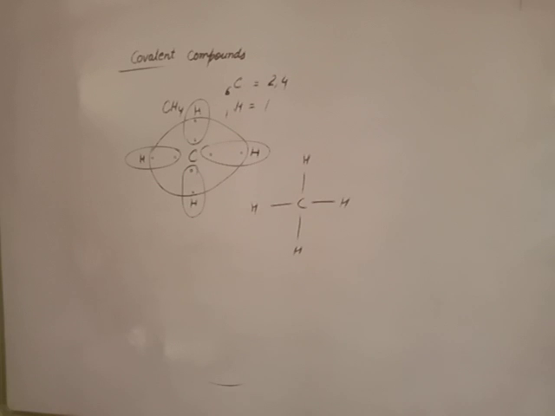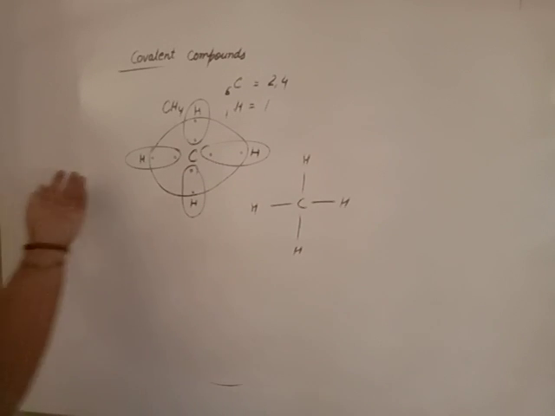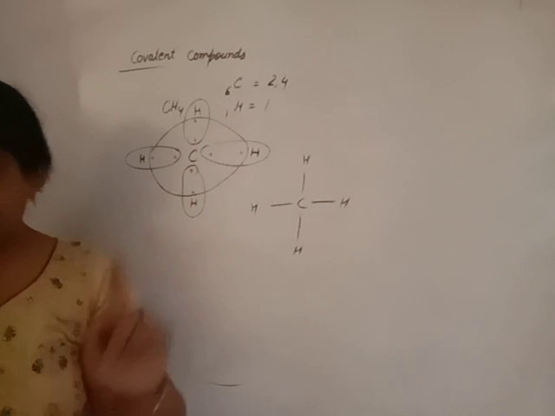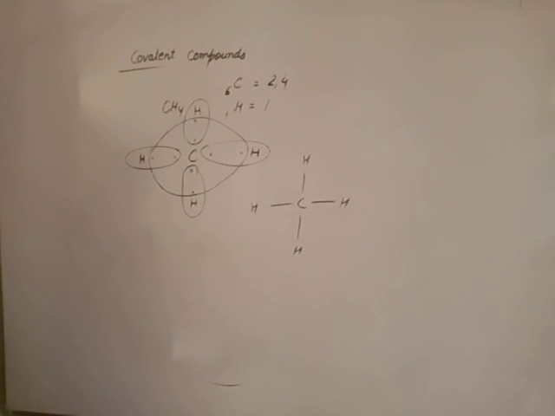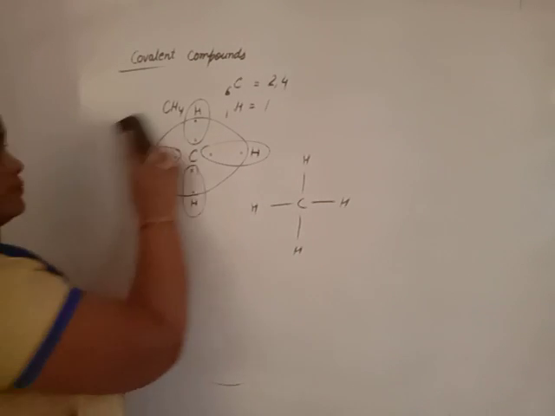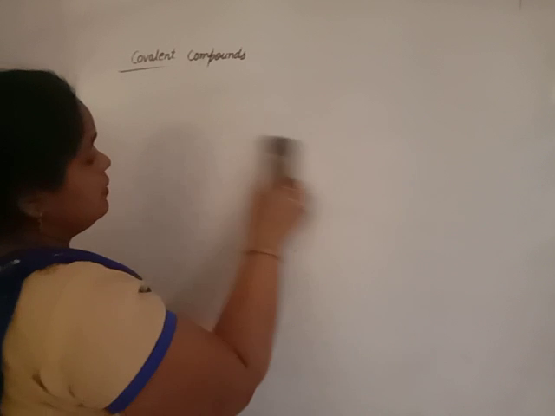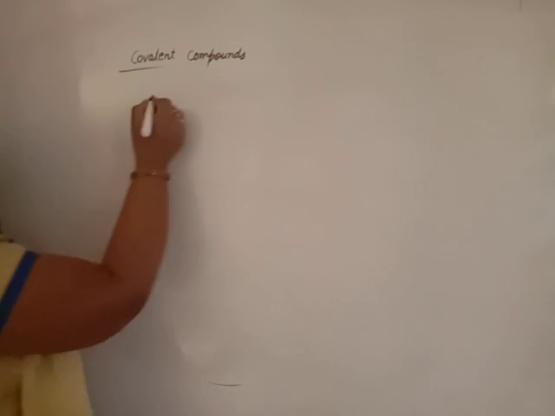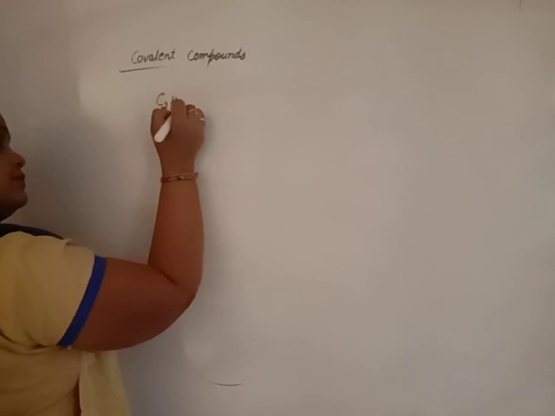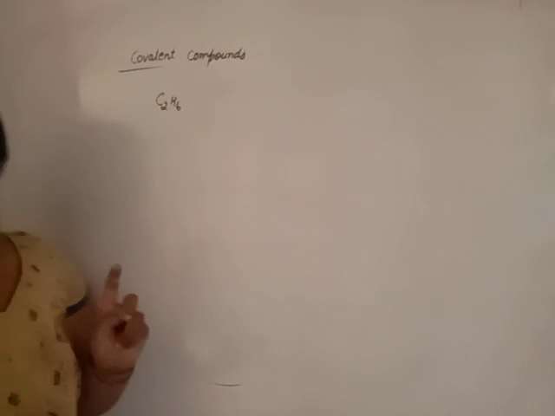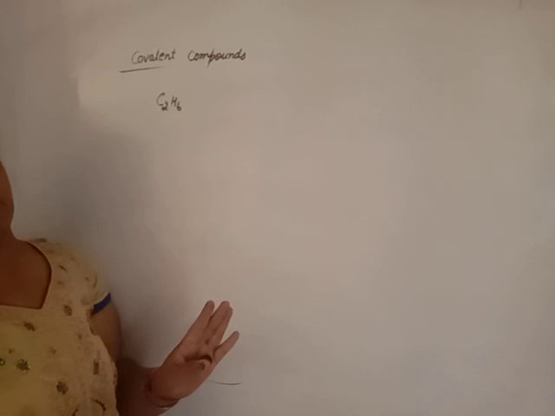To form covalent compounds: these compounds consist of only one central atom, but some compounds have two or more central atoms. Suppose C2H6. Hydrogen can never be a central atom; hydrogen is always a surrounding atom.